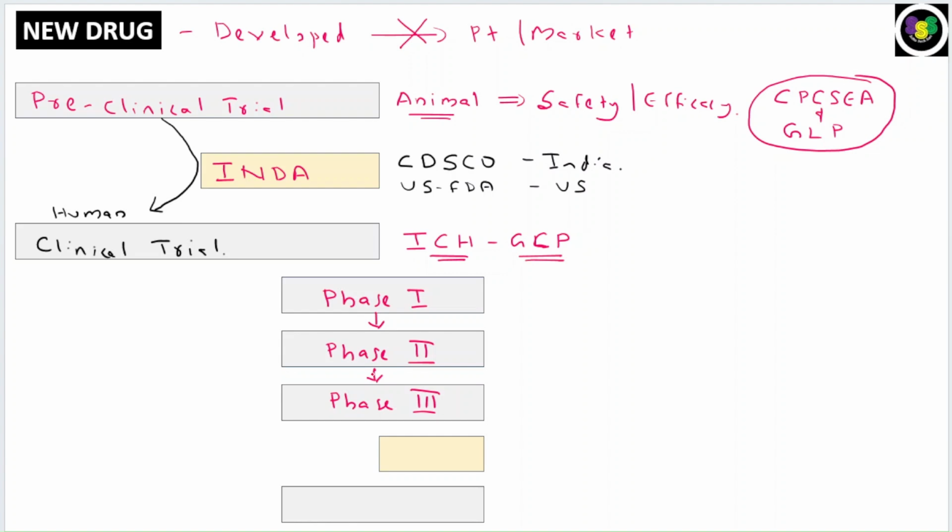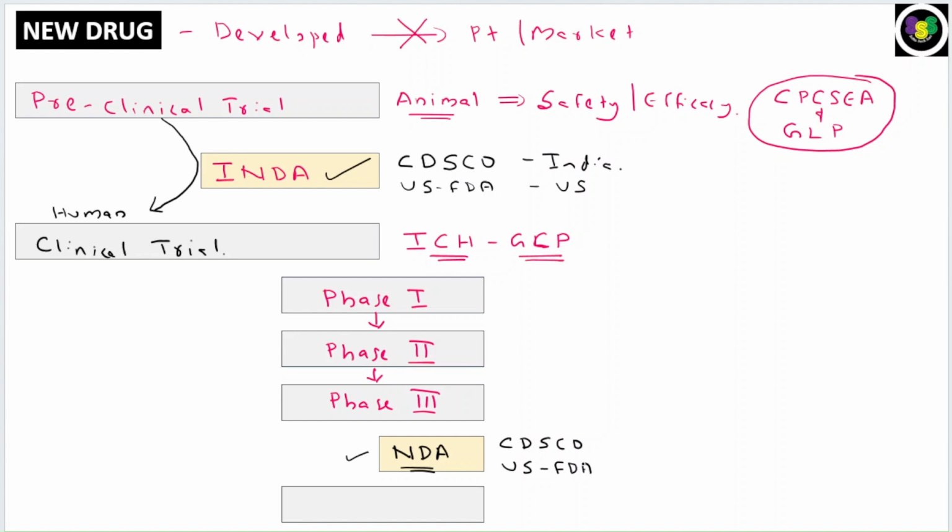So after the phase 3 trial, you need to again send an application called the new drug application. So after the preclinical trial, the application was the investigational new drug application, IND. But here, after phase 3, the application is the new drug application, or NDA. Now, where to submit? As I earlier told, if you are in India, you need to submit to the regulatory agency in India called the CDSCO, Central Drug Standard Control Organization, headed by the DCGI, Drug Controller General of India. If you are in the US, you need to send it to the US FDA.